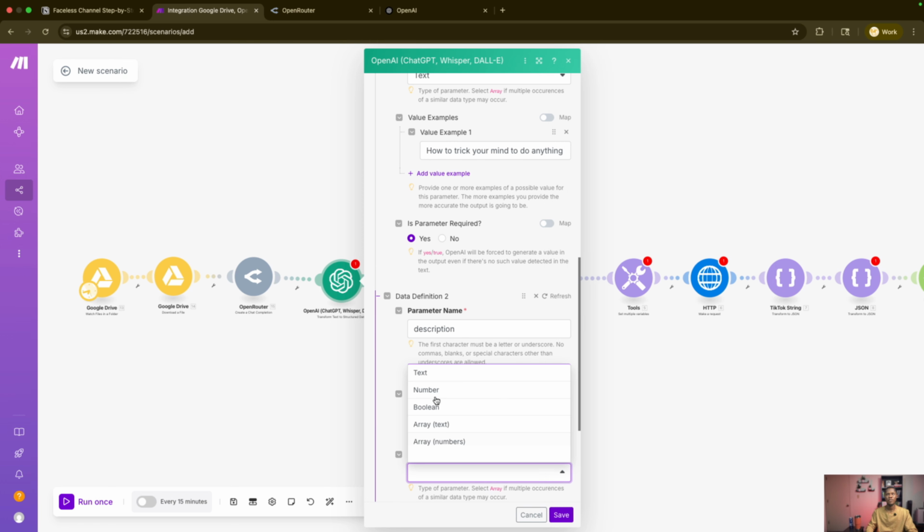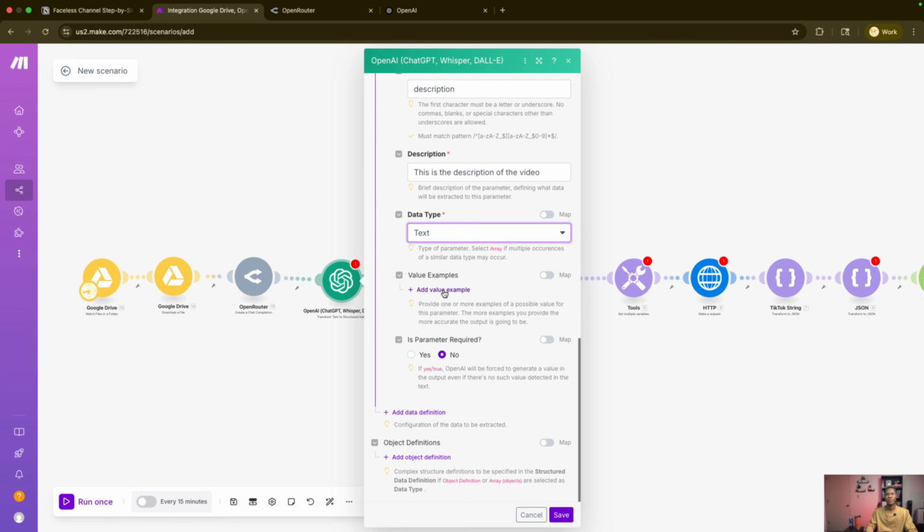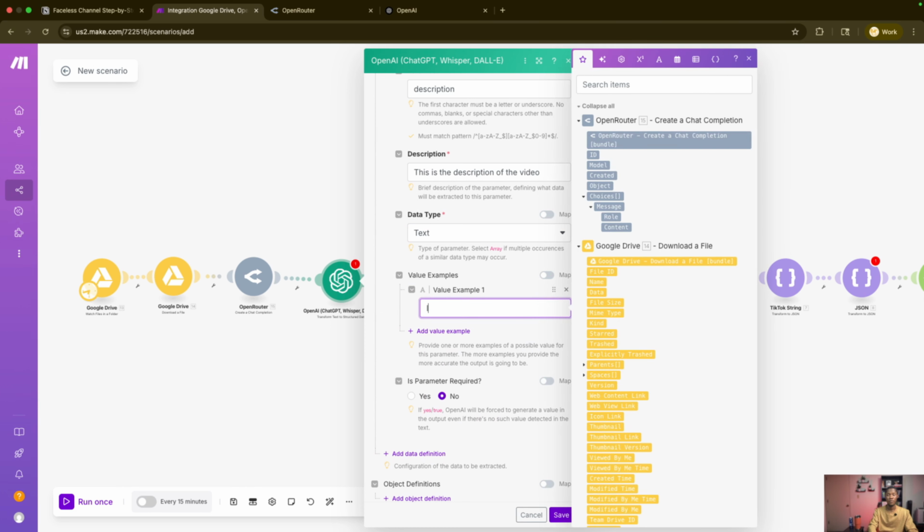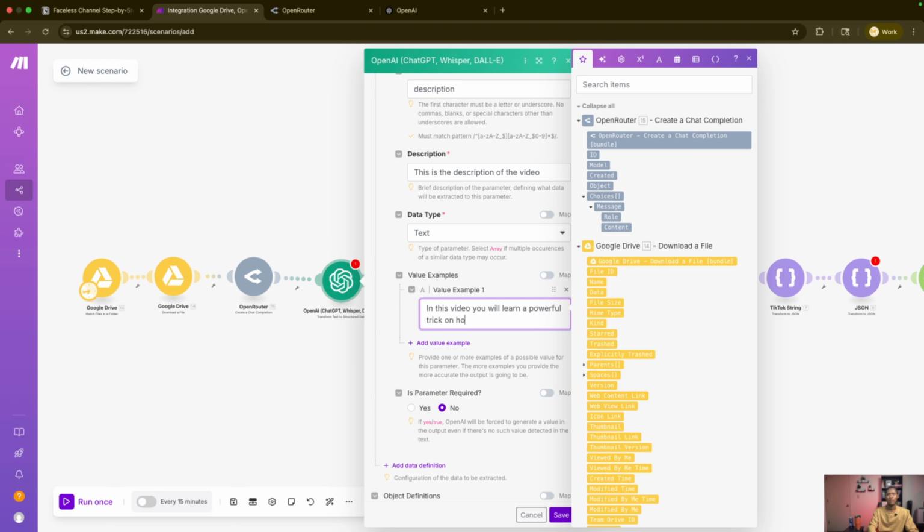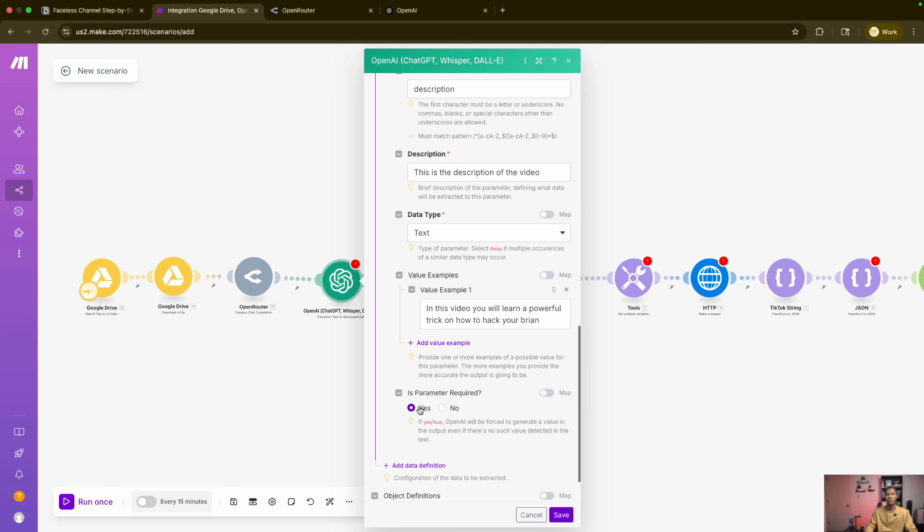And data type is also text, and the value example is going to be brain data. Is it required? Yes.